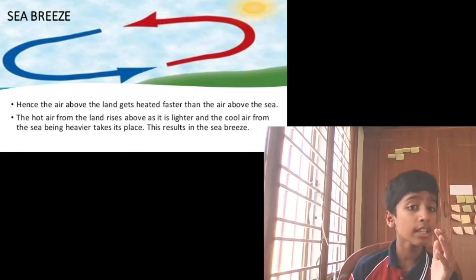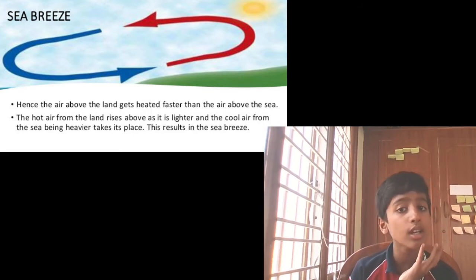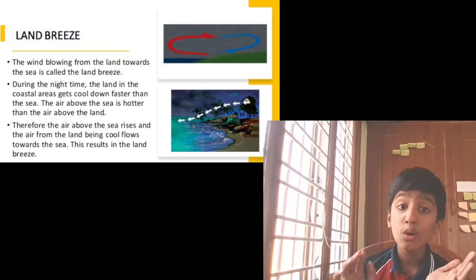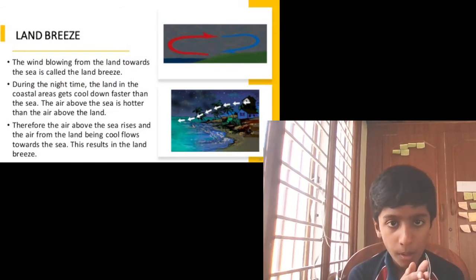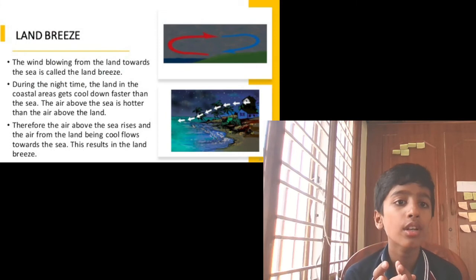Okay. So the hot air from the land rises above as it is lighter, and the cooler air from the sea, being heavier, takes its place. That results in the sea breeze. Now, what is land breeze? The wind blowing from the land towards the sea is called land breeze.